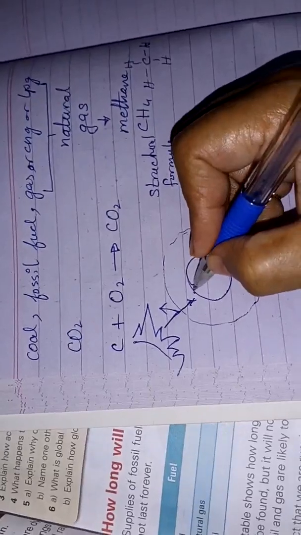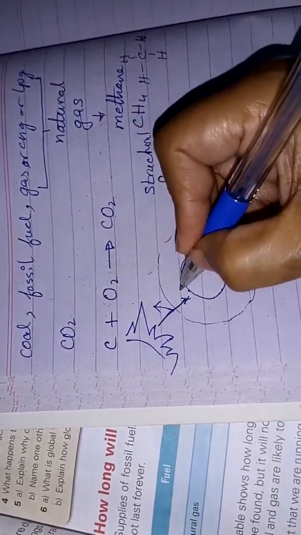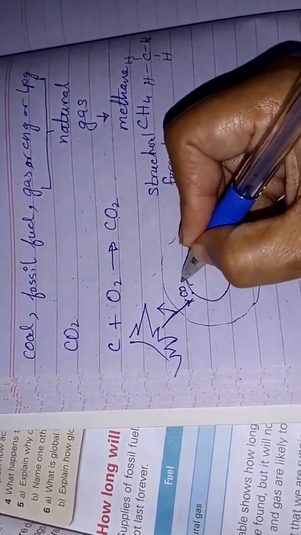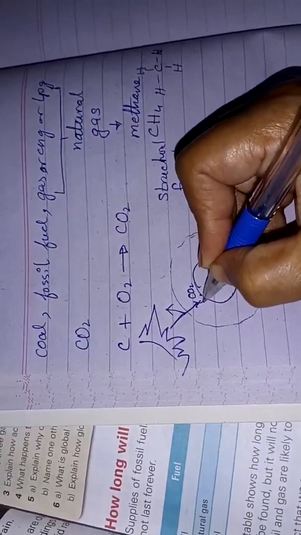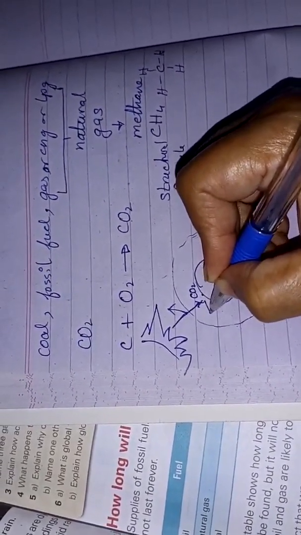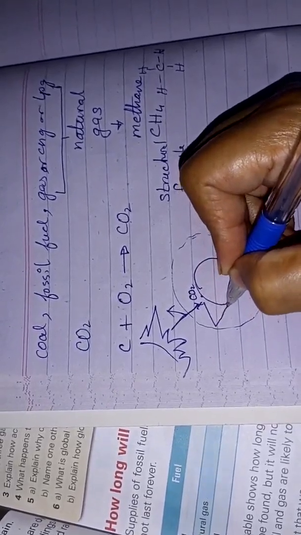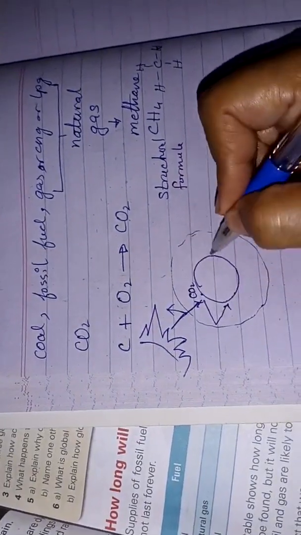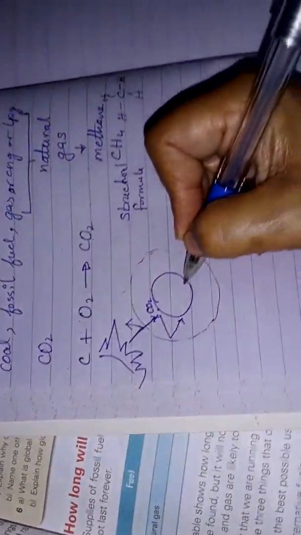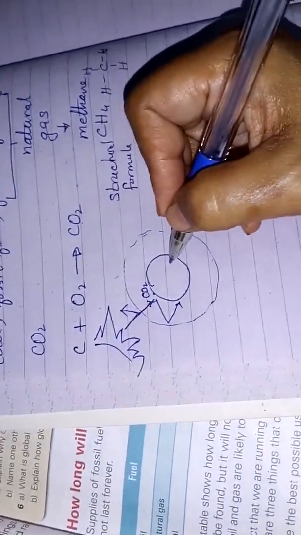Now what happens when you are producing carbon dioxide? This carbon dioxide keeps the heat inside, so instead of getting lost, it reflects back into the earth, keeping the surrounding earth as a blanket around you, around us, all the living things.